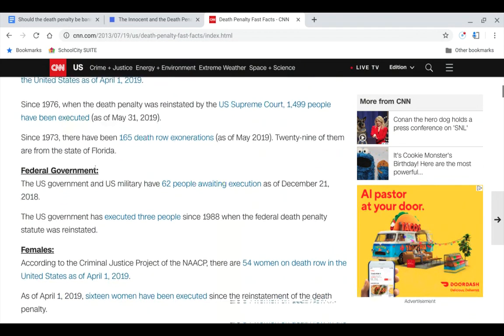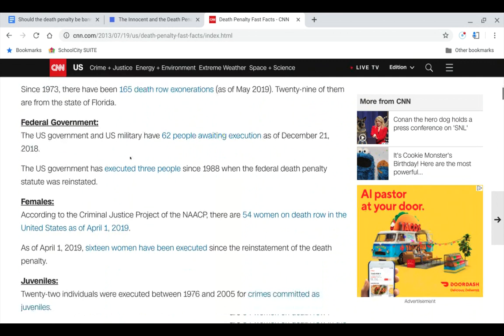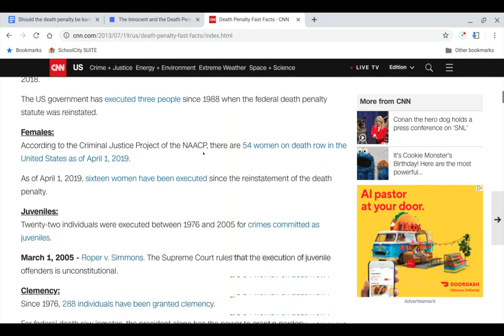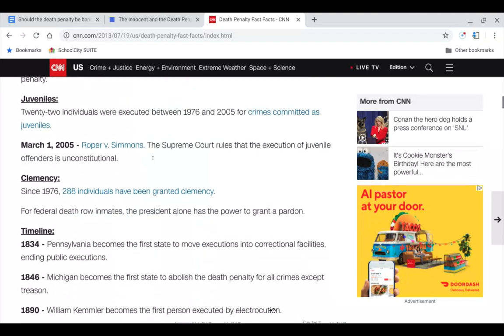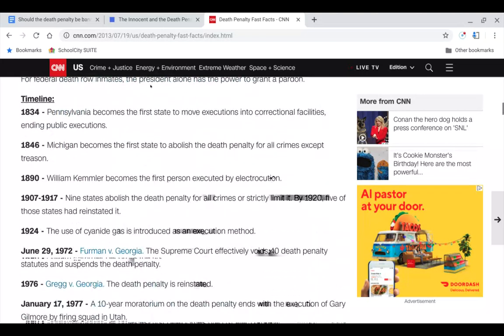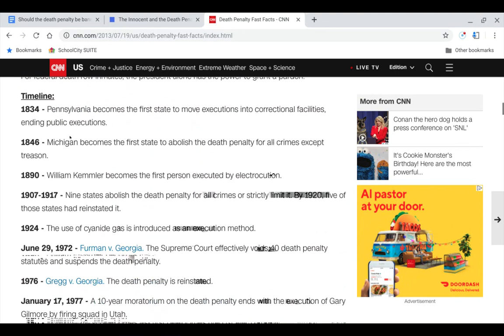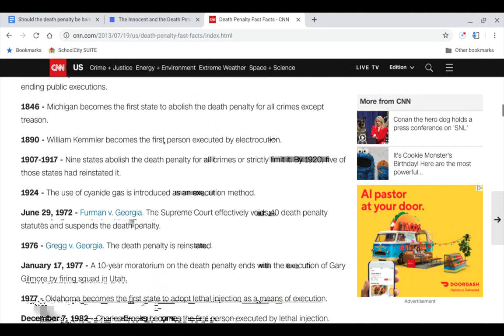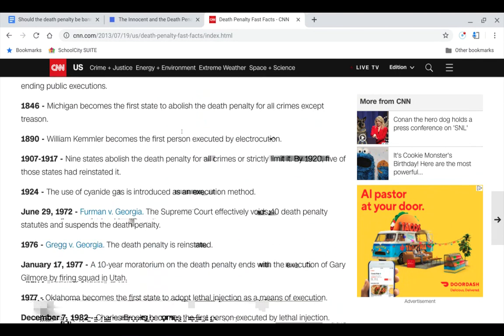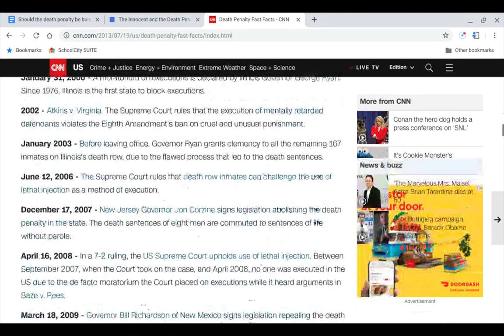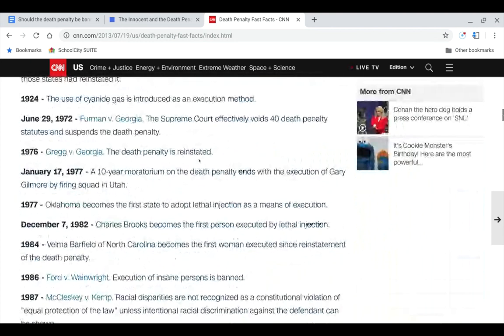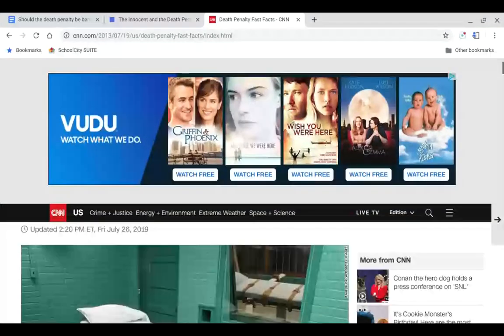I'm going to just keep looking through this. 54 women have been executed. Timeline. All right. So I'm just going to take a little bit of information from this to give my background information.